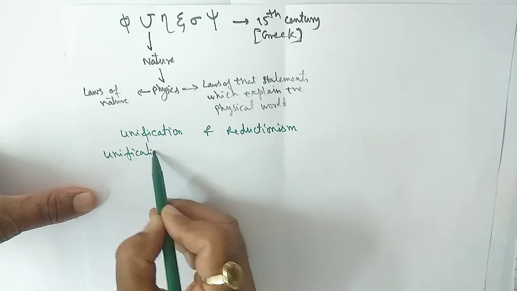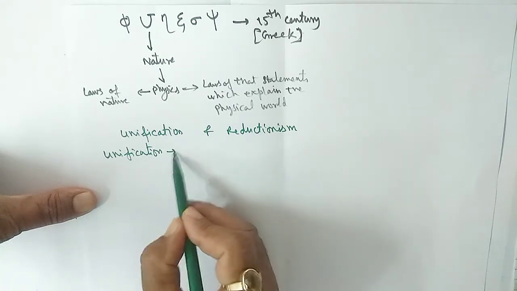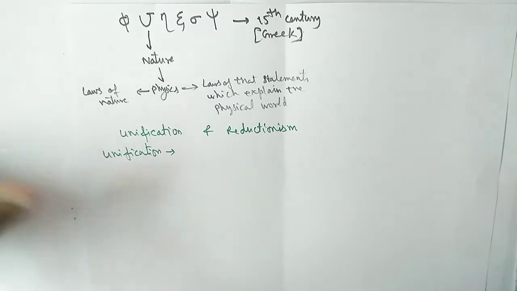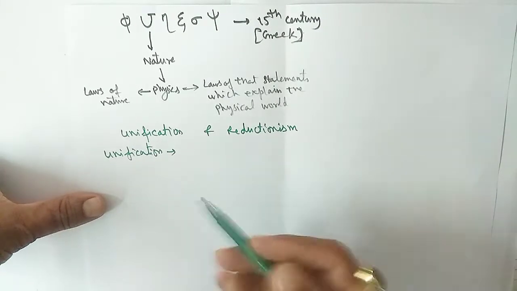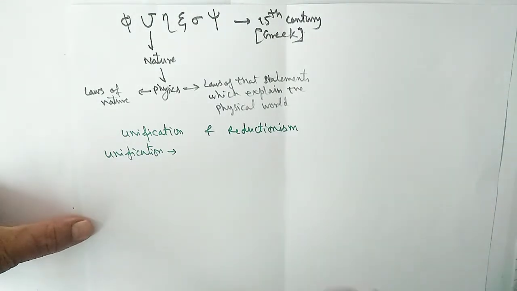First of all, see what is unification. Unification means actually there are so many rules, laws, and you have to unify them. It means by a single law, you can explain so many phenomena. See the example.